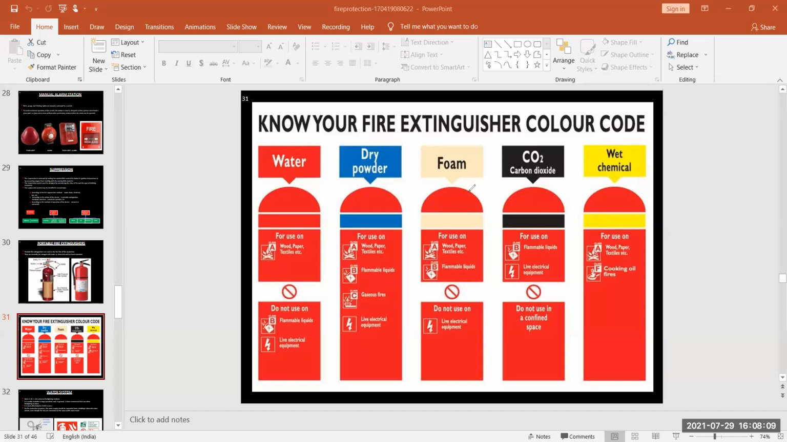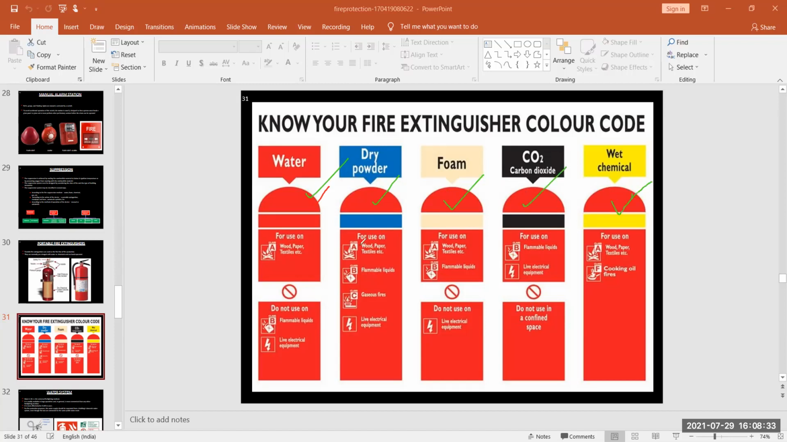I think in the last session I discussed the different types of fire extinguisher. One is the water type fire extinguisher. Another is the dry type fire extinguisher. Another is the foam type fire extinguisher. Next is the CO2 fire extinguisher, and the last one is the wet chemical type fire extinguisher.